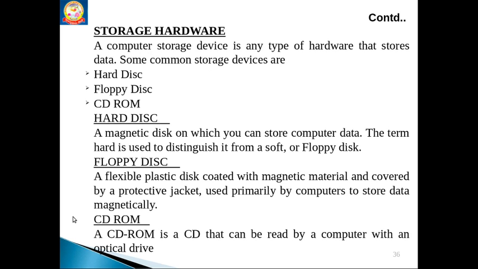Next, storage hardware, the various types of devices used to store your data and information. Previously we discussed hard disk, floppy disk, CD-ROM. Hard disk can store your data permanently. Floppy disk is a removable disk. We can carry a limited amount of data from one place to another. CD-ROM is an optical drive. With the help of the laser beam, we can record the data. This is faster when compared to the flash.